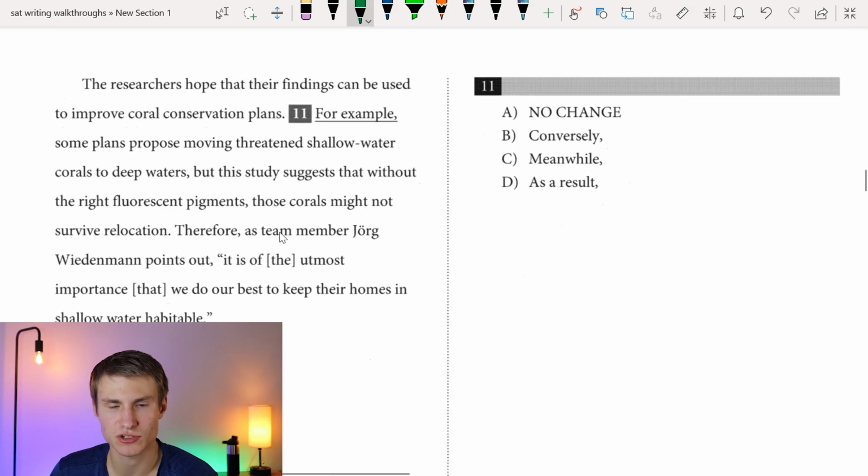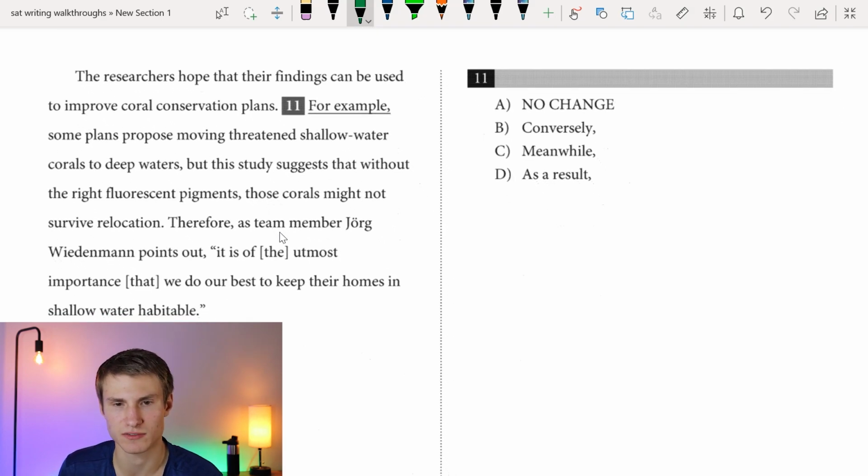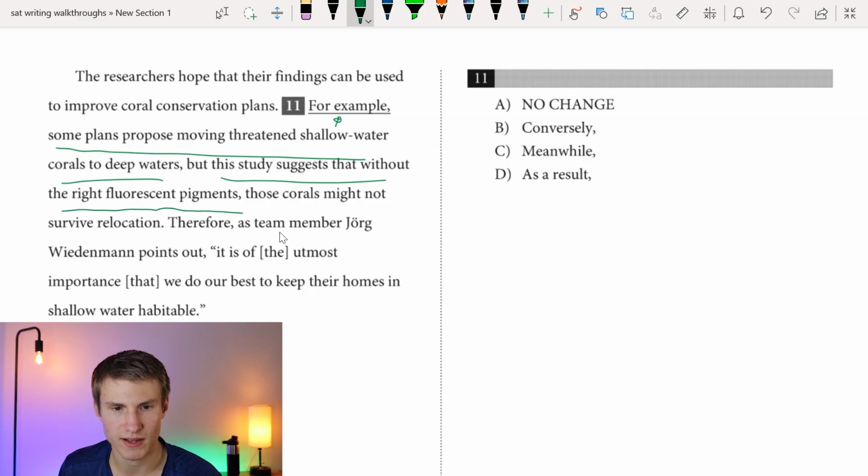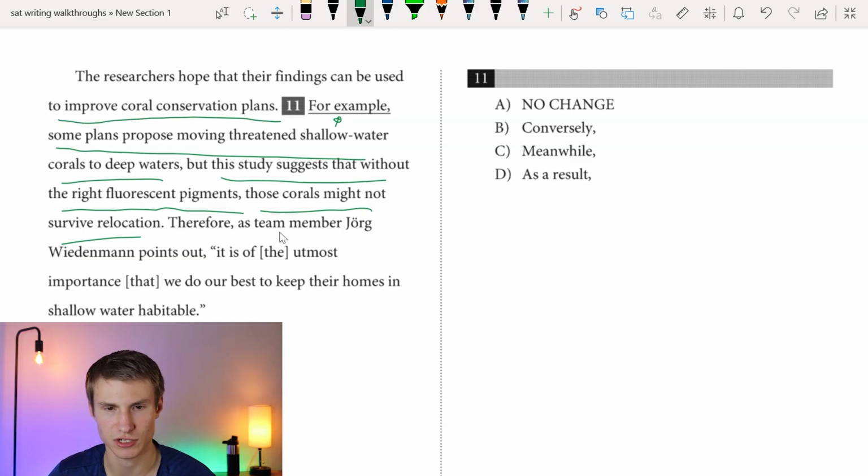We'll go to 11. The researchers hope that their finding can be used to improve coral conservation plans. Now I got to transition to the next sentence. Some plans propose moving threatened shallow water corals to deep waters, but this study suggests that without the right fluorescent pigments, those corals might not survive relocation. Okay, so ultimately we are giving an example of how the findings can be used to improve coral conservation plans. We see that example evident in the next sentence when we directly discuss an example. So that's pretty clear it's going to be A. Okay, so answer for 11 will be A.